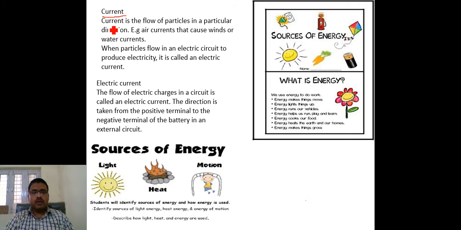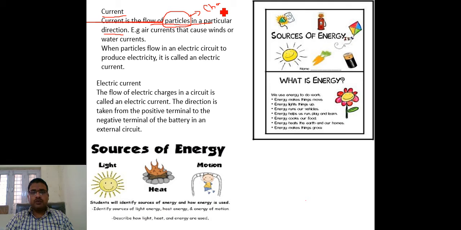That particle is basically a flow of charge, flow of electrons, sorry, it is not a charge, it is a flow of electrons. Now it is a flow of charge. When charge flows in a particular direction, that is called a current.